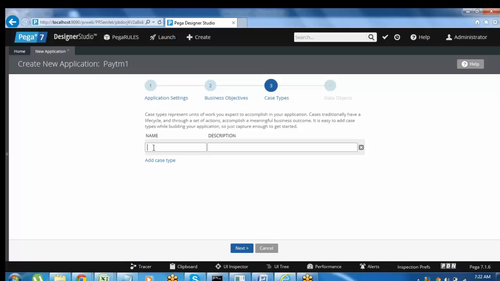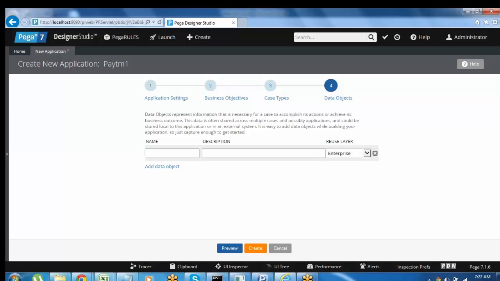I'm giving the module as recharge. Click on the next option. This is one module I have given in the application, which is nothing but a child class in the application.